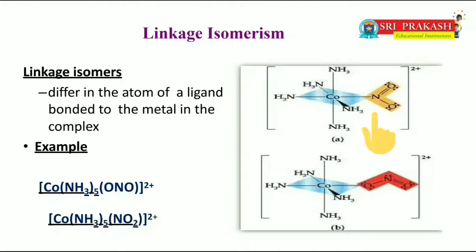In another example, [Co(NH3)5NO2], the connecting atom is nitrogen, due to that it is present in yellow color. The first reported example of linkage isomerism has the formula [Co(NH3)5NO2]2+.